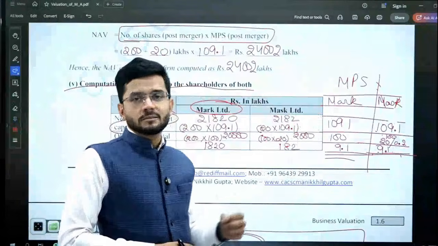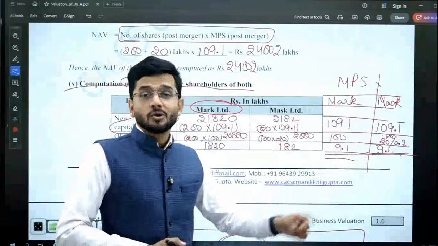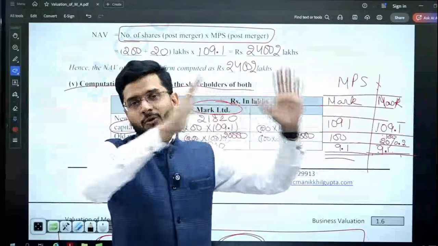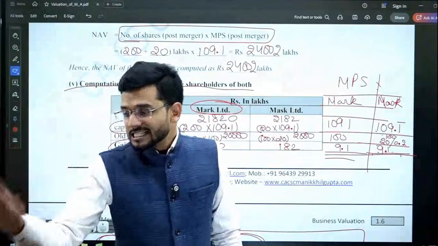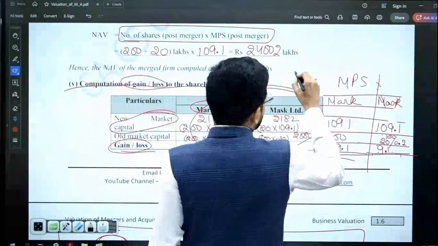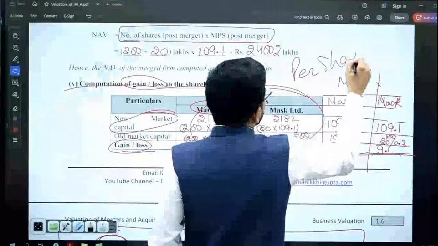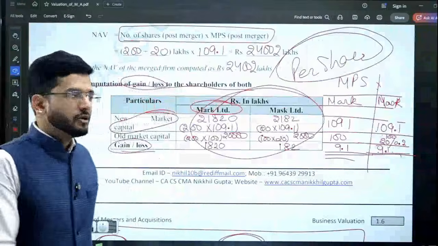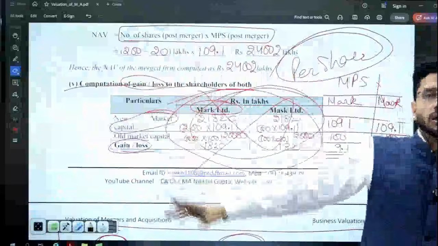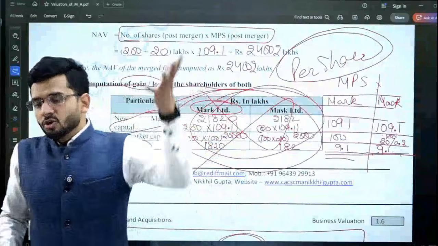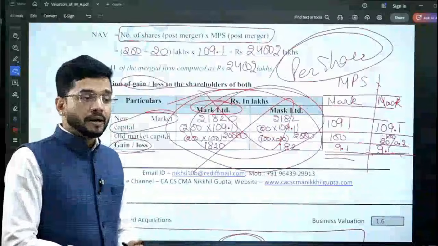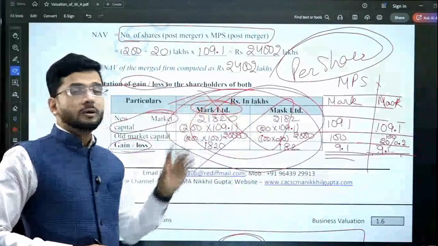So the benefit which shareholders of Mask Limited get is also 9.1, same as what was received by Mark Limited. And the earlier answer 89.1 is incorrect. So the concept is, whenever you are required to compare EPS and MPS, any value which is per share, you need equalization. If you are required to compare the total value, such as total earnings or total market price, then no equalization is required, no problem at all.